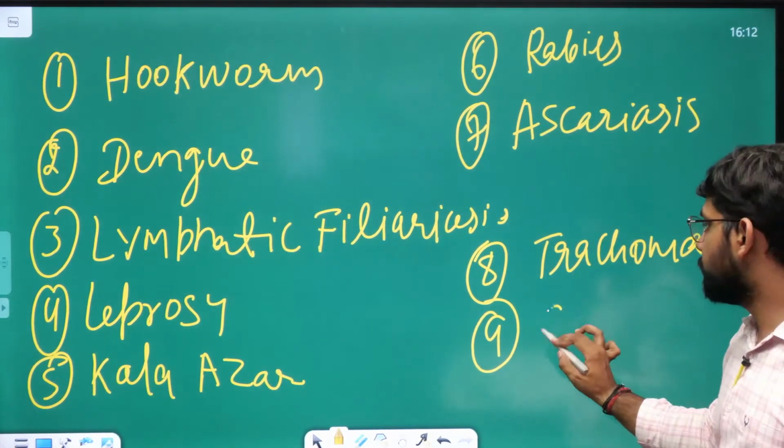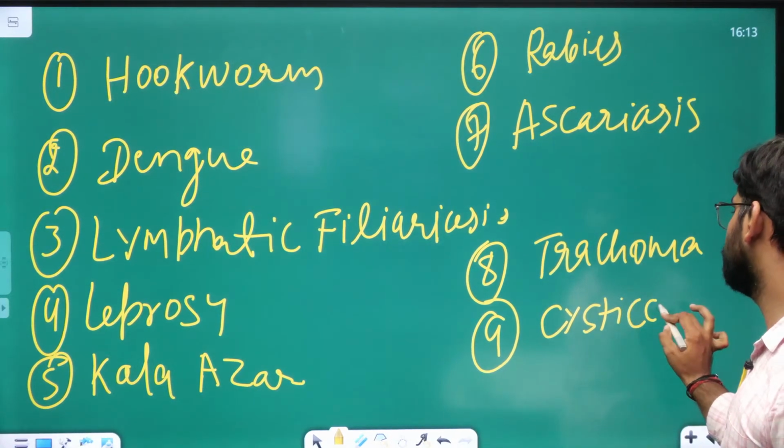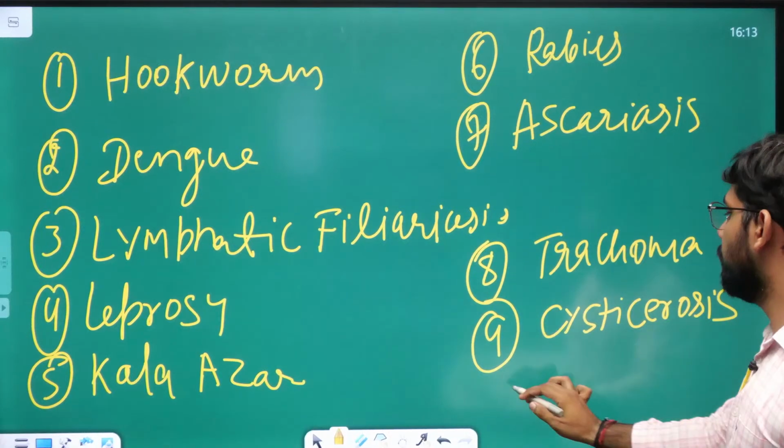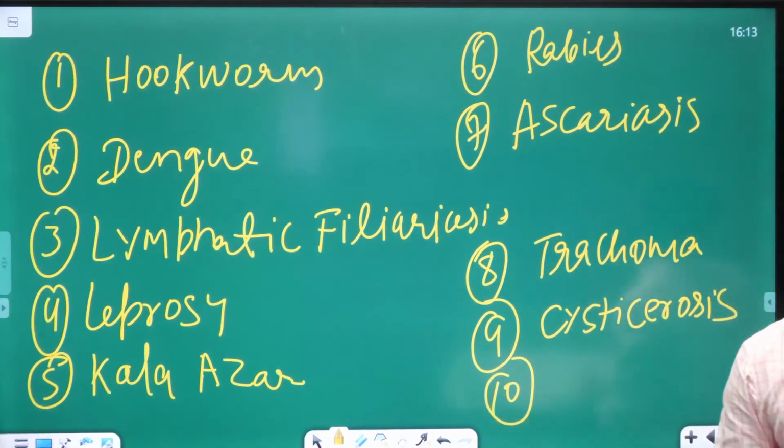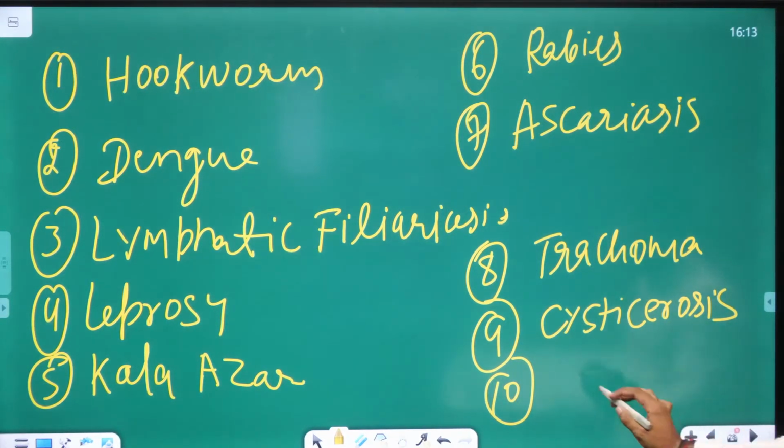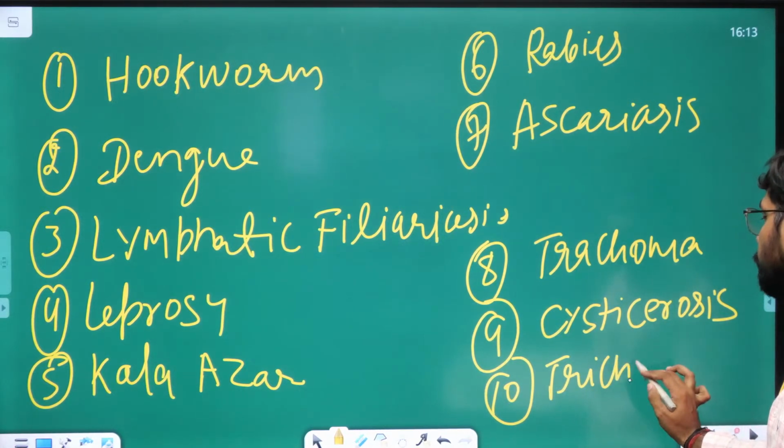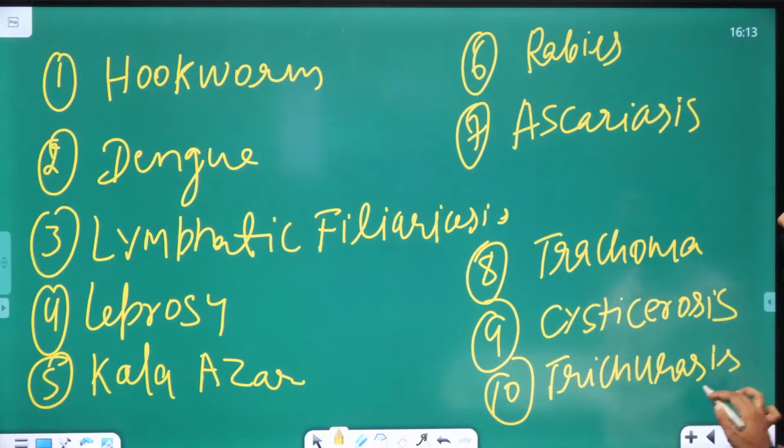Ninth is cysticercosis. And tenth is trichuriasis. These are the 10 diseases which are known as the major neglected tropical diseases.